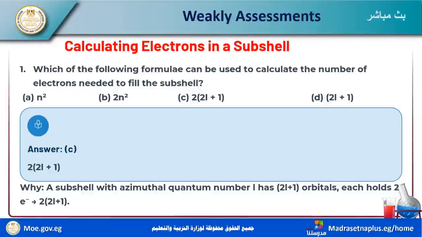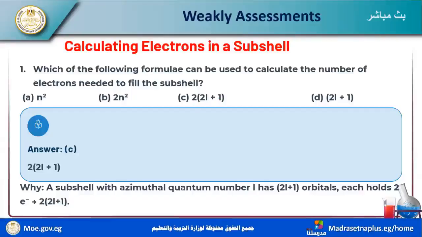After discussing these questions, we find the formulas: n squared for each principal level, 2n squared for the saturated number of electrons in each principal level, and 2(2l plus 1) for each sublevel. This means if l equals 1, 2 times 1 is 2, plus 1 is 3, times 2 equals 6.